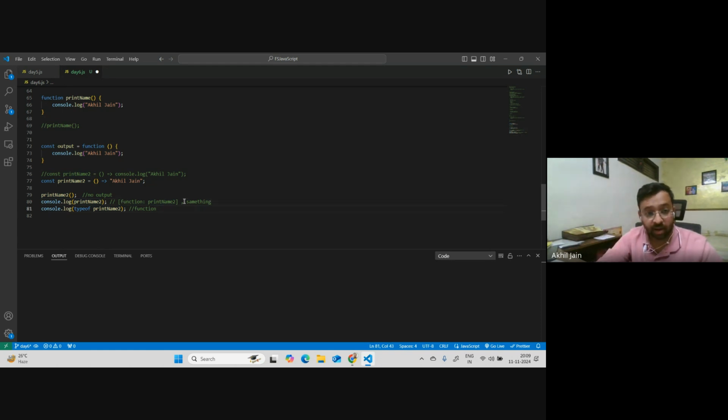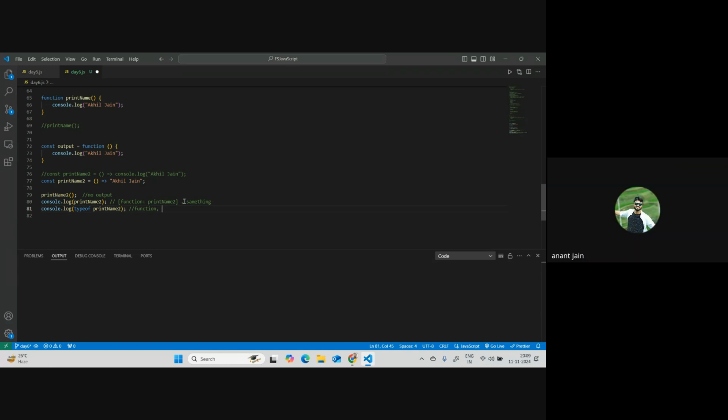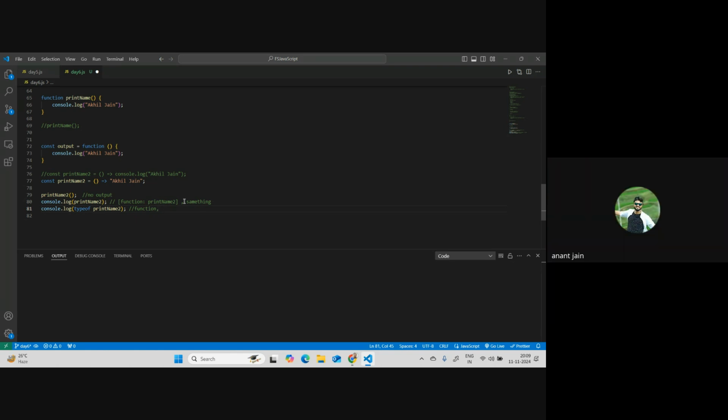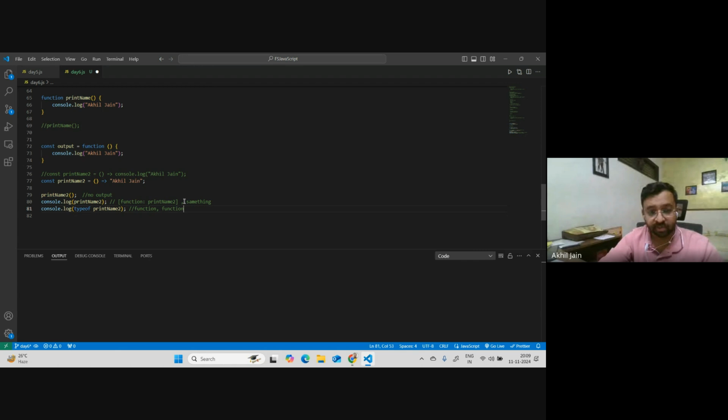Okay, let's see. And what would be the third type of this? What would this type be? String. You're saying string, not the function? Hold on. The shorthand operator represents arrow function. So it will still be a function, a function doing nothing. Yeah, it will still be a function but doing nothing. Okay. Anyone else wants to add something?